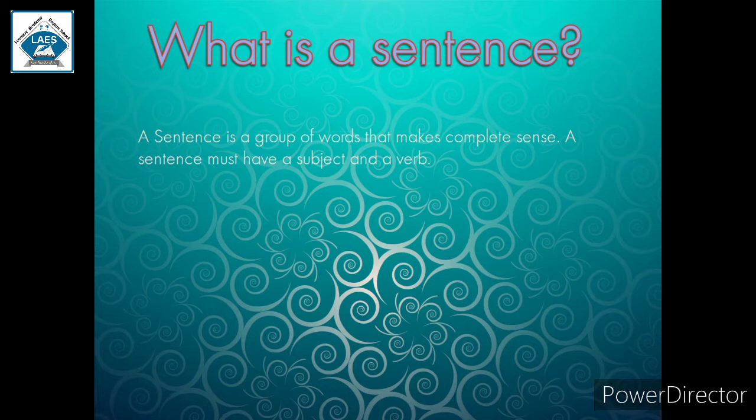A sentence must have a subject and a verb. So, a sentence is a group of words which must have a subject and a verb. Subject is a person or the doer we are talking about. For example, if we say Rima goes to school, in this sentence we are talking about Rima. So, subject is Rima.